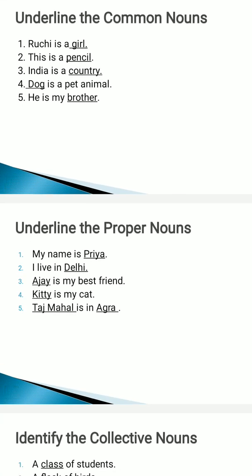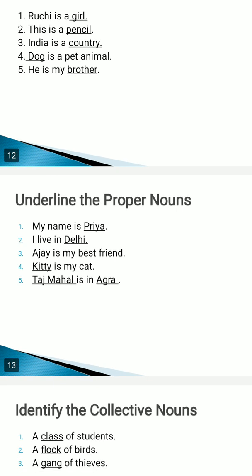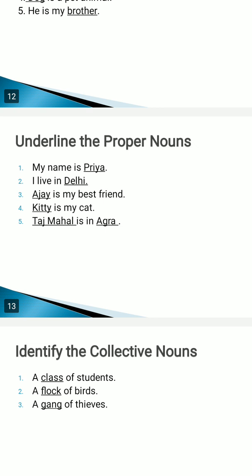Next, let us have a look at the proper nouns. Proper nouns, as I've already told you, have special names. Things, animals, places, people that have special names are known as proper nouns. For example, my name is Priya. Only one girl here is Priya, so Priya is a special name.